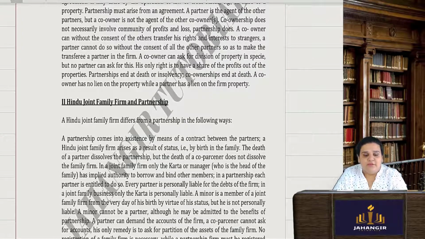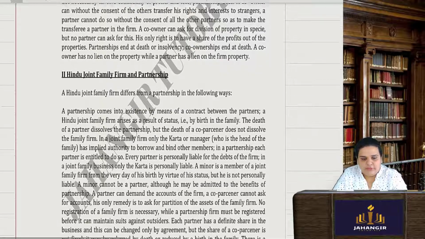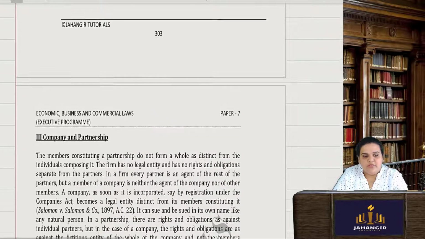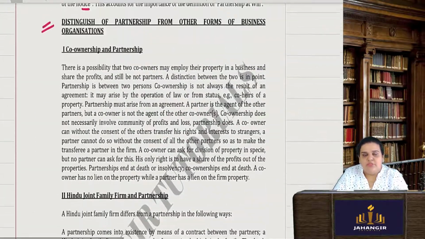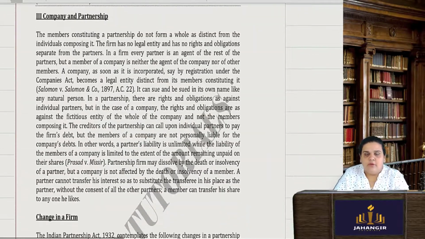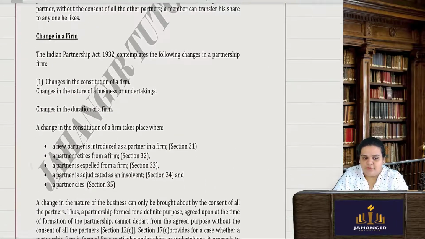Then we have the difference between HUF and partnership, then company and partnership. There are three distinctions which they have just given. You all can read them. If there is any doubt, we will get back to it and discuss it. But they are just the basic features and essentials present in a company and in a partnership, and that is how the two entities are different.